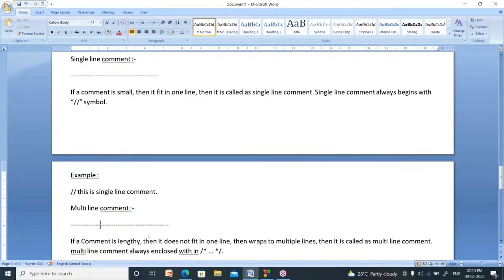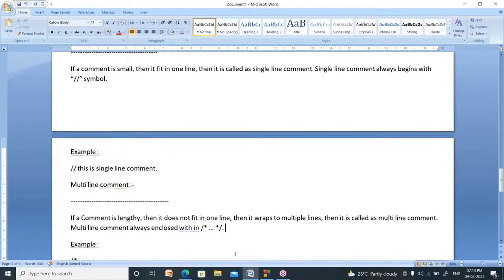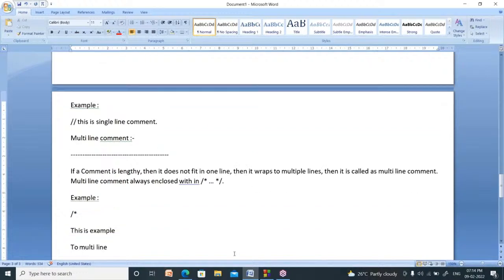What is the meaning of multi-line comment? If a comment is lengthy, then it does not fit in one line, then it wraps to multiple lines. Then it is called as multi-line comment. Multi-line comment is always enclosed within these two symbols: it begins with slash star and ends with star slash. The example is this one.